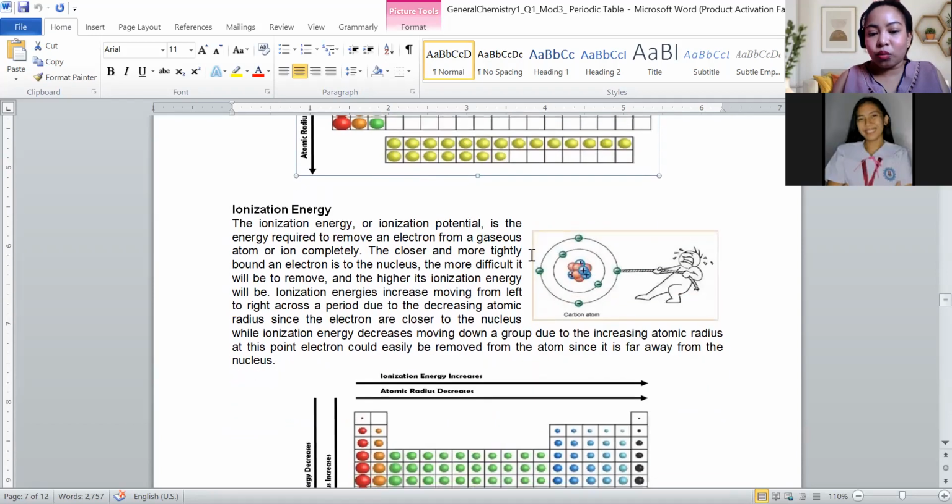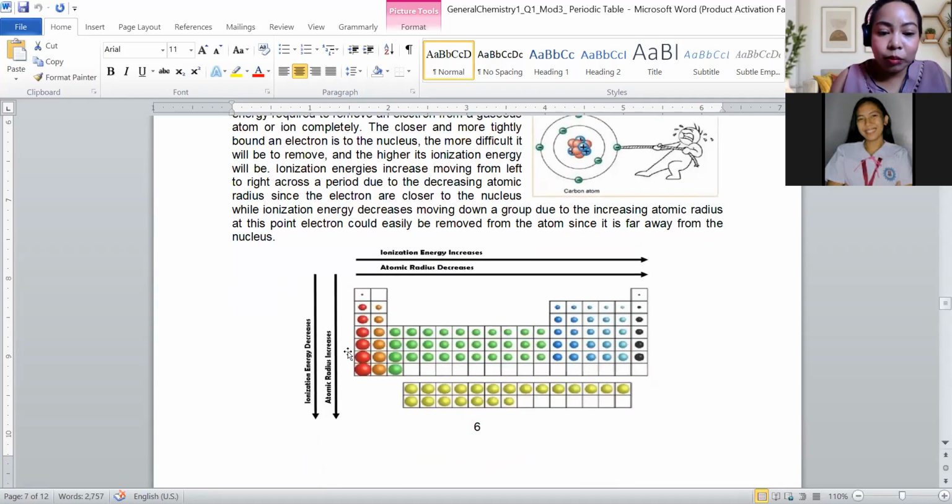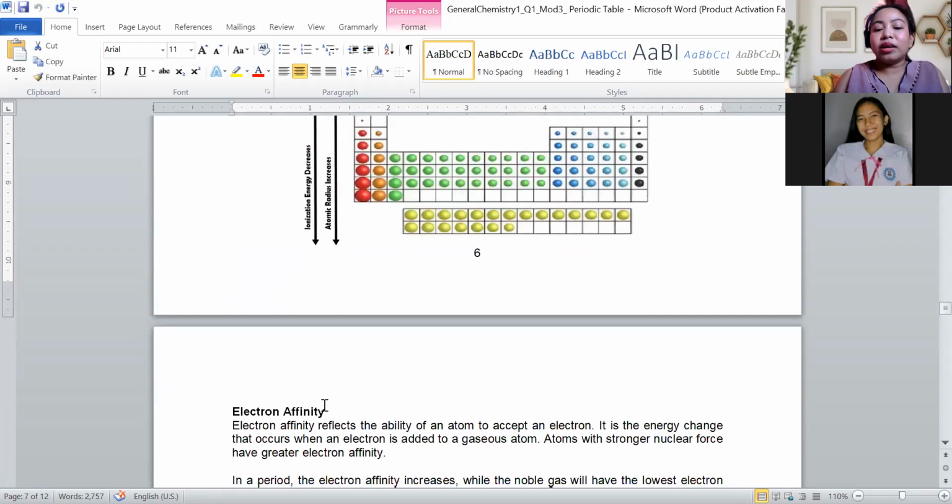So if your atom decreases in size, the energy you need to remove the electrons will increase. But from top to bottom, because the electrons are farther away, it is getting easier to remove them, so the energy needed will decrease.